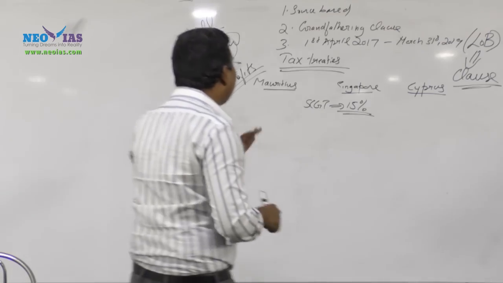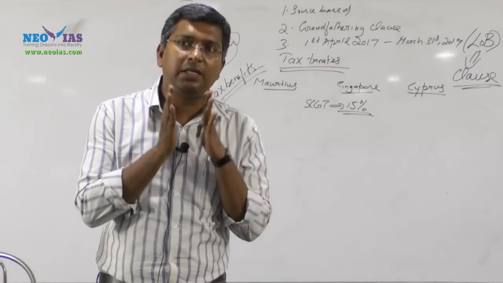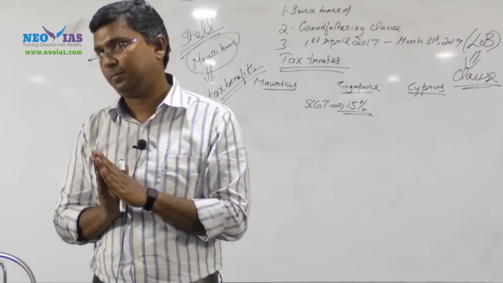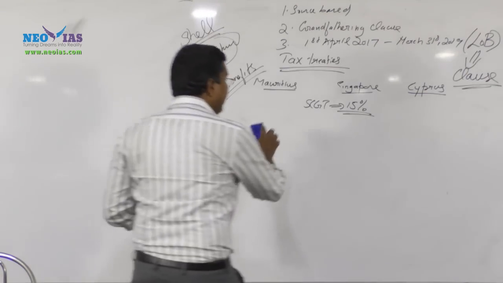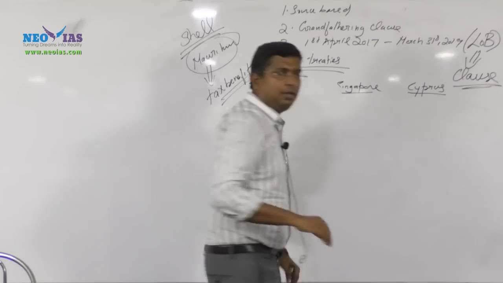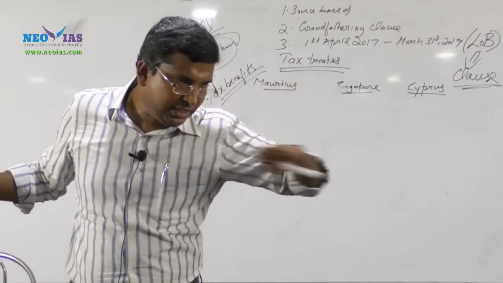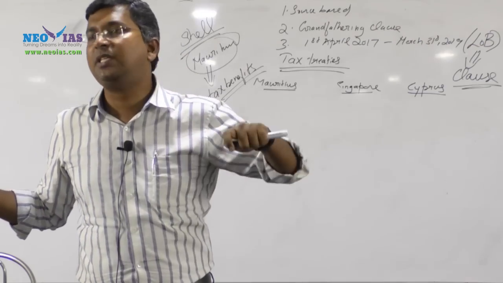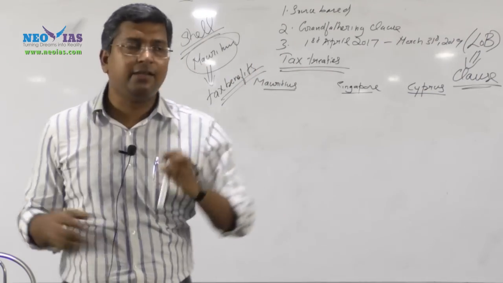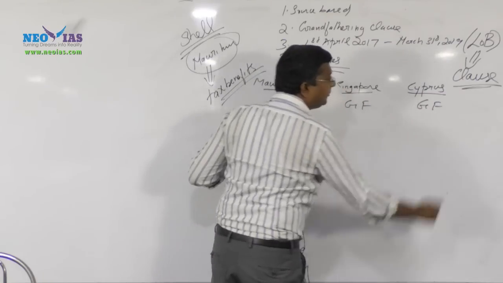Now regarding these three countries, along with GAAR, the double taxation avoidance agreement, or tax treaty, is very, very important for your coming prelims. So be very clear in relation to all these treaties so you will not get confused. With all these treaties, now it is source-based taxation. With all the treaties we have amended, for all these tax events, now it is source-based taxation. It means that Indian authorities will tax from 1st April 2017. All the three countries were given the grandfathering clause.